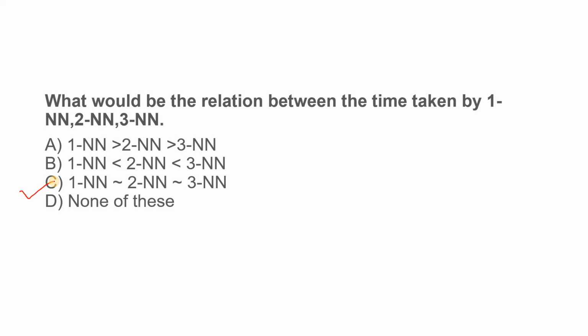Why? Because I have told you that during training it is actually not doing anything, it is just storing the data in memory. So the time taken for creating the model is the same, because if you take the same data set, whatever time is required to store it in memory for 1NN, the same will be taken for 2NN and for 3NN. But when you are using some new data which is unknown to our classifier, for classification or regression, that time it will start computing, and that time is required.